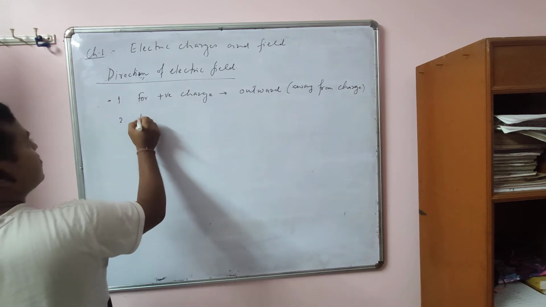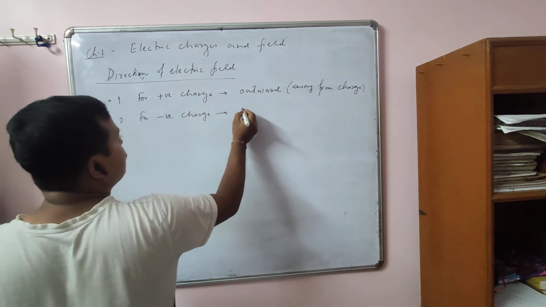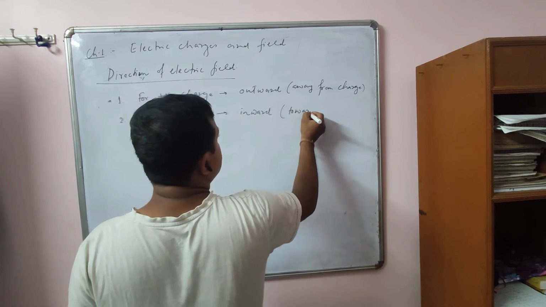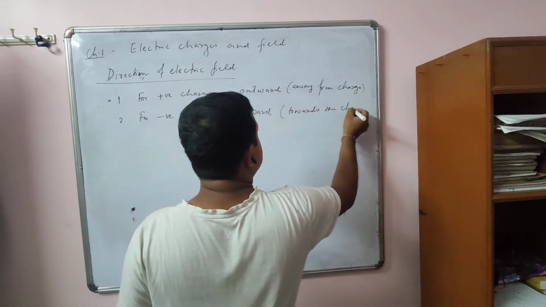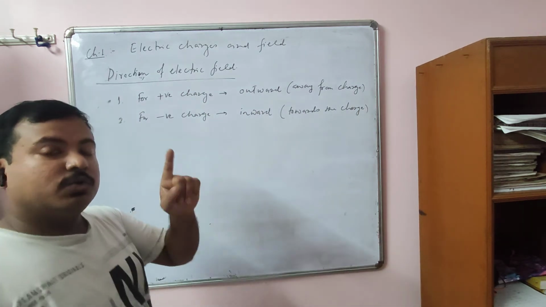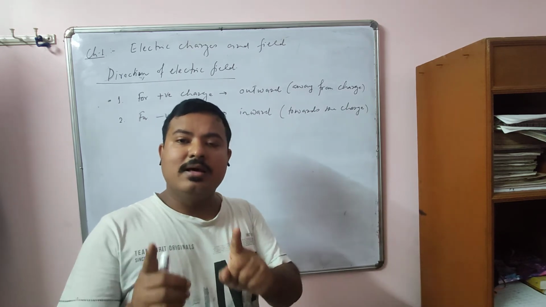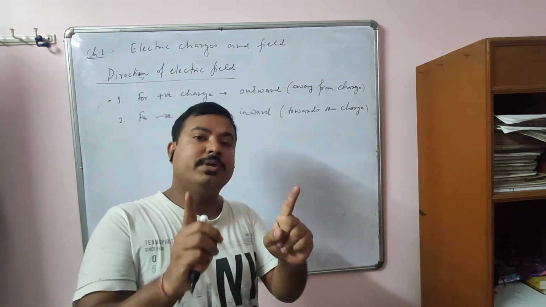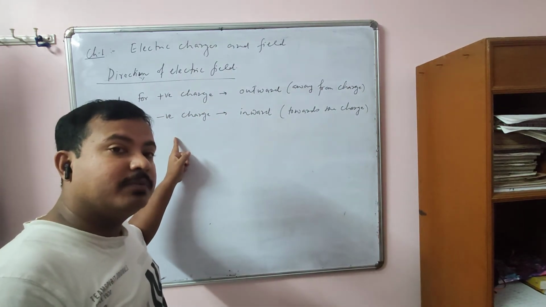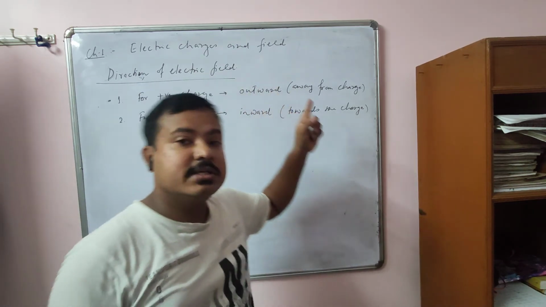And for a negative charge, it is what? Inward, that is towards the charge. So this point you have to remember. Don't confuse it with the force. To find the direction of force, what I have told you is that like charges repel, unlike charges attract. That you have to apply to find the direction of force. But to find the direction of field, you have to remember that for a positive charge, it is outward. For a negative charge, it is inward.